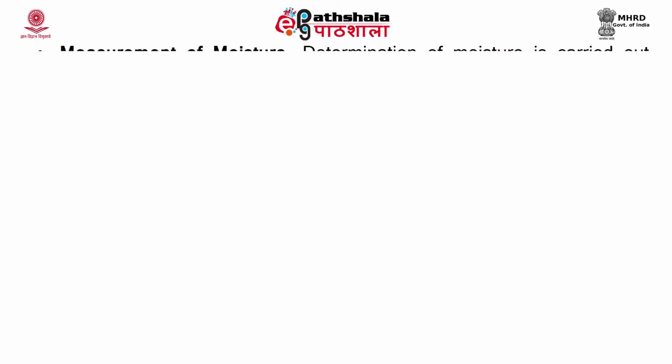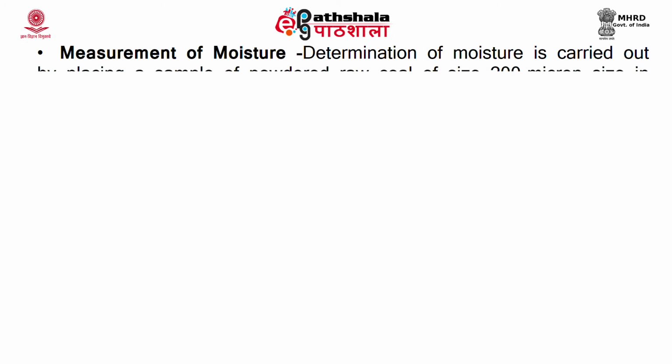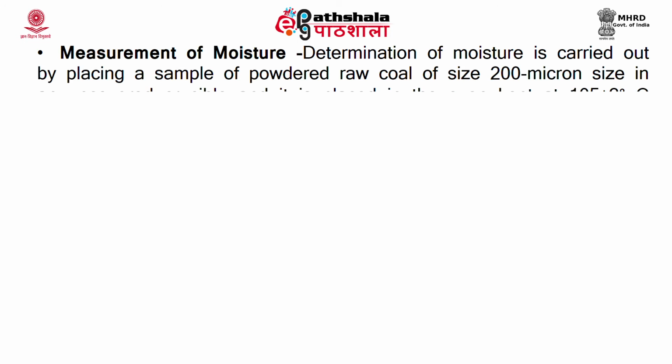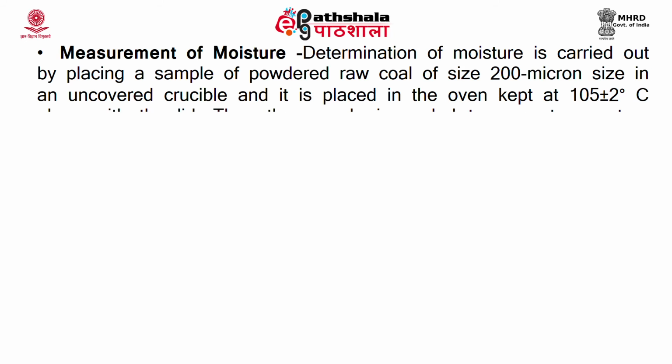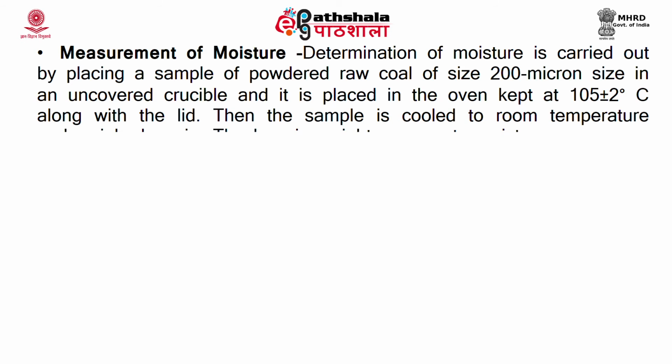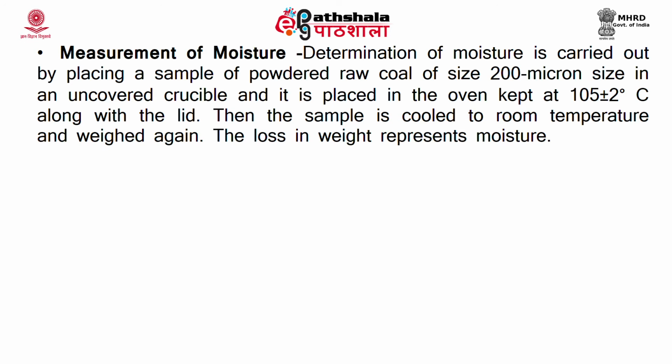First we will see how to measure the moisture. It is normally measured by the hot air oven method, that is the sample is placed at a temperature of 105 plus or minus 2 degrees in a hot air oven with the lid. Now after 8 hours the sample is taken out and cooled to room temperature and it is weighed. The loss in weight represents the moisture content.